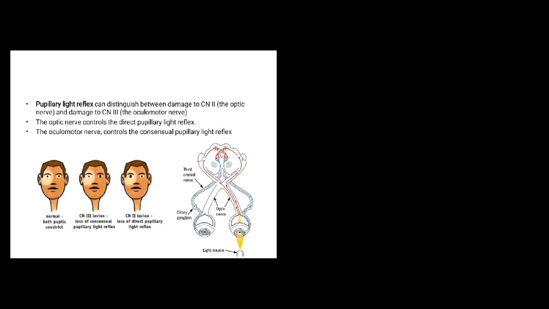The pupillary light reflex can distinguish between damage to the optic nerve and damage to the oculomotor nerve. The optic nerve controls the direct pupillary light reflex. The oculomotor nerve controls the consensual pupillary light reflex, as shown in the diagram.